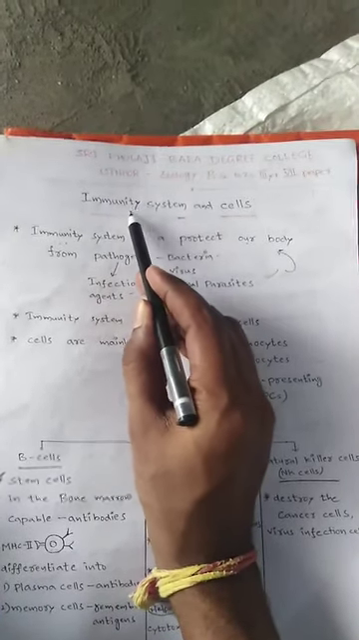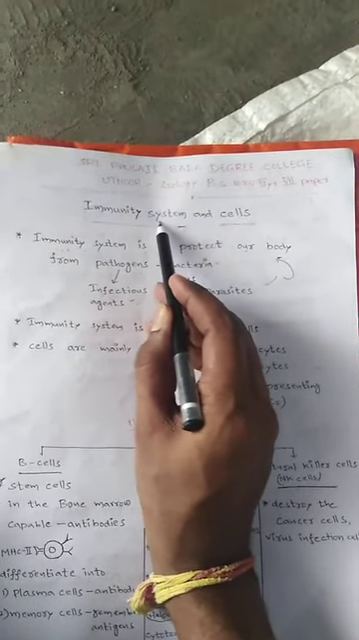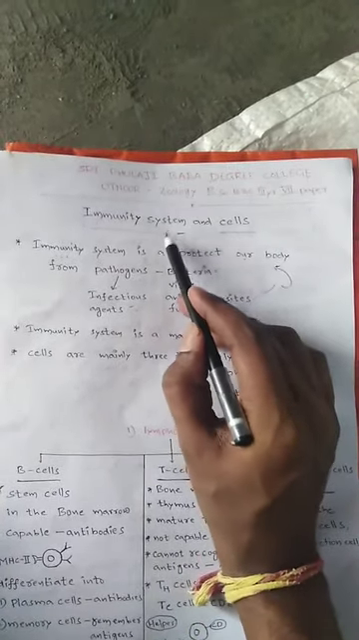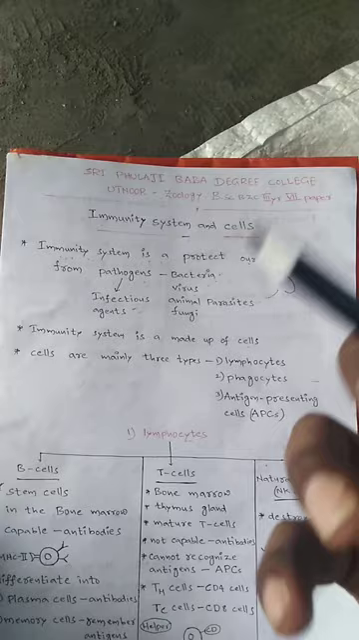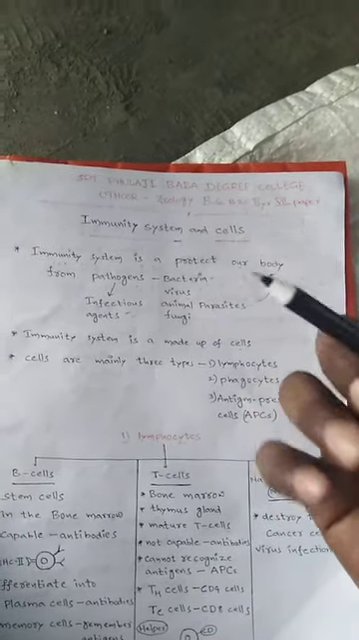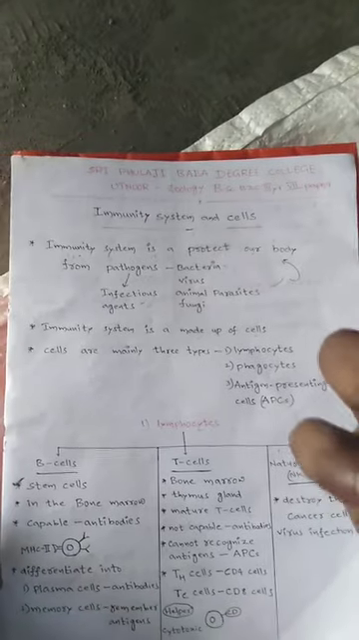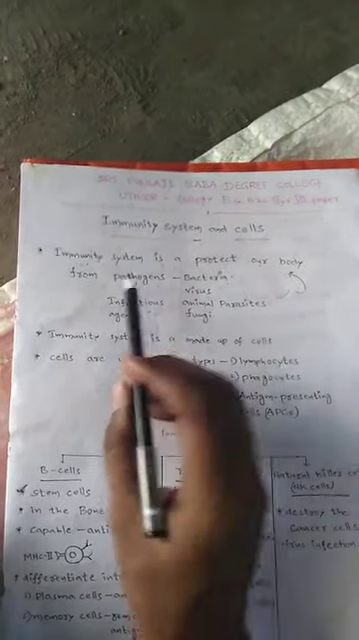Today we discuss the immunity system and cells. What is the immunity system, and which kinds of cells is the system made from? That is our topic today. First we must know what the immunity system is.